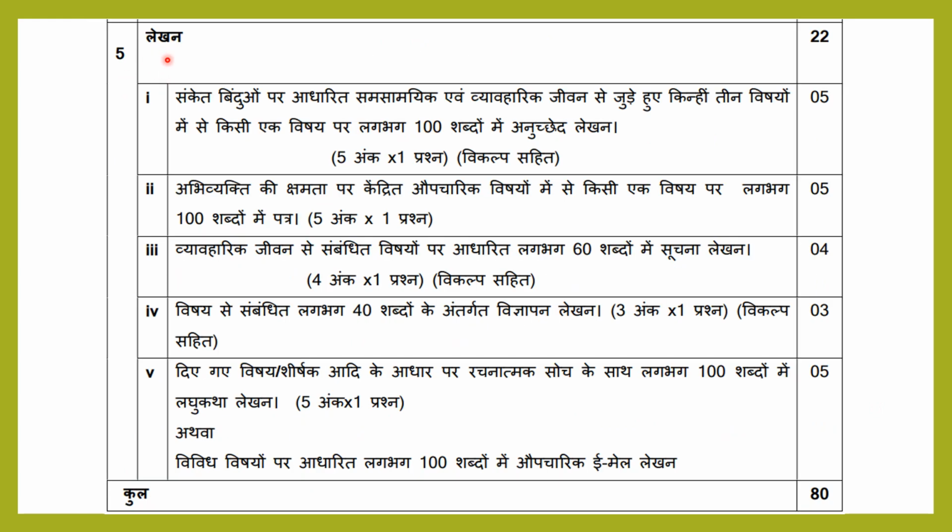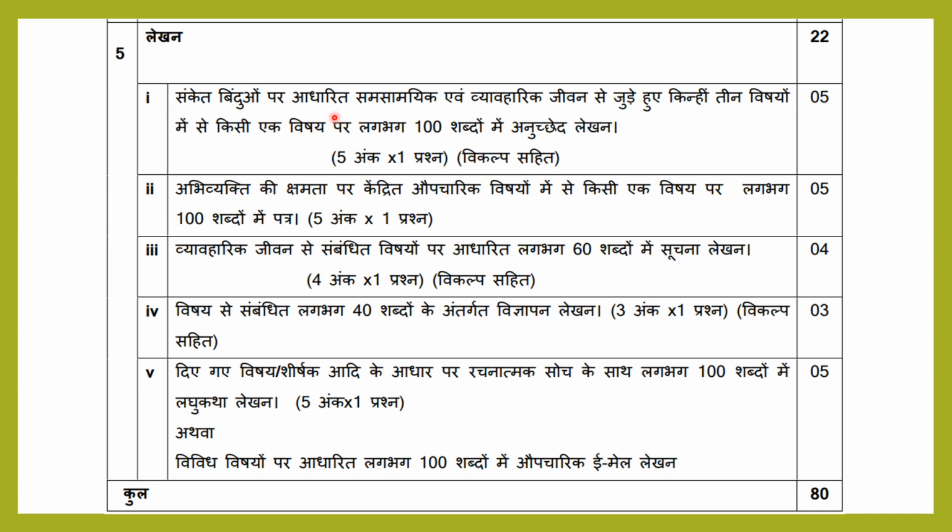Fifth one, next topic is लेखन, that is creative writing. For that 22 marks. Creative writing, रचनात्मक लेखन. So in that 5 topics are there. First one is अनुच्छेद लेखन. Second one, औपचारिक विषयों के आधार पर पत्र लेखन, okay, letter writing. And the next one is सूचना लेखन, notice writing. And the fourth one is विज्ञापन लेखन, advertisement writing. Fifth one, they have given two options: you can write this or you can write this. Fifth one, first option is short story writing, लघु कथा लेखन. And the next option is औपचारिक email, official email writing. Okay, any one you can select from this. Okay, so we will see them one by one.